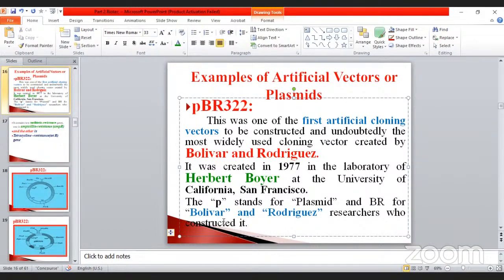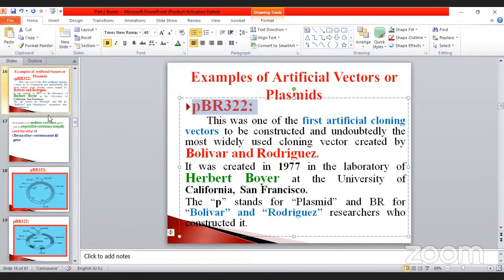The P denotes plasmids. The B denotes Bolivar. The R denotes Rodriguez. Don't forget, here, this is the number. So how many plasmids did this person construct? 322. Okay, they constructed these newly.